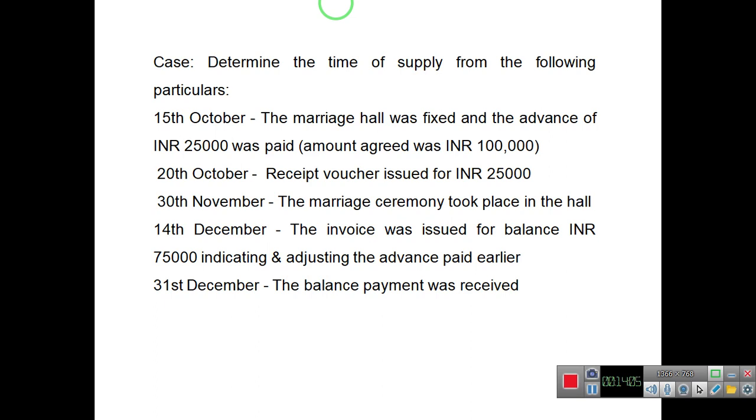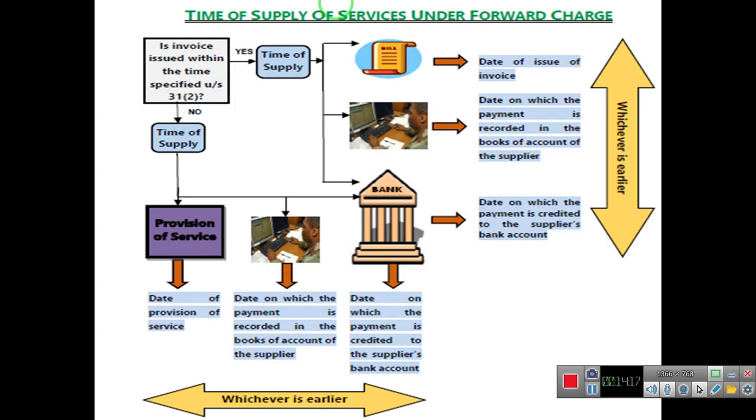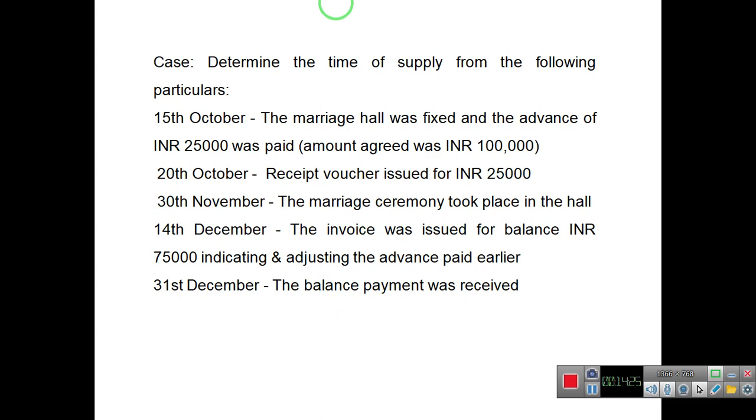Now, for determining time of supply under reverse charge, we will consider the date of issue of invoice, the date of payment recorded in the books of account, and the date on which payment is credited in the supplier's bank account. Here we will not consider the date on which we receive the advance and the date of issue of receipt voucher. The ceremony took place on 30th November, the invoice was issued on 14th December, and the payment was received on 31st December.